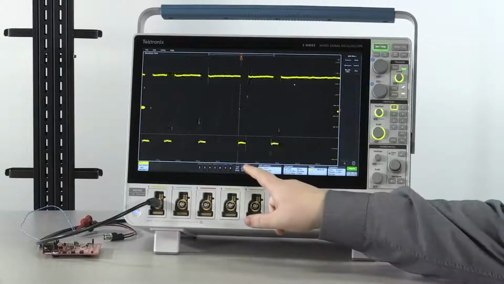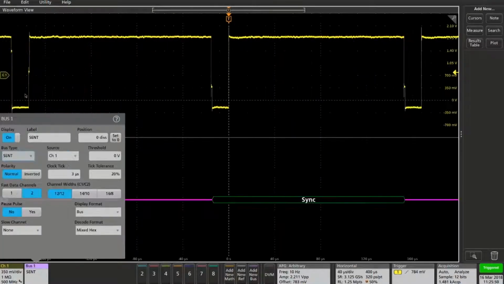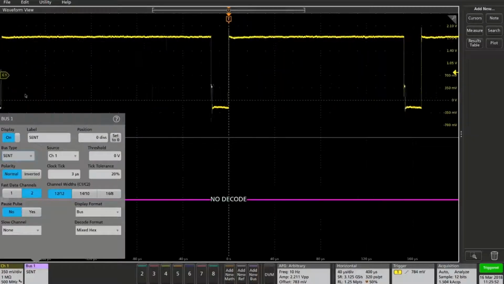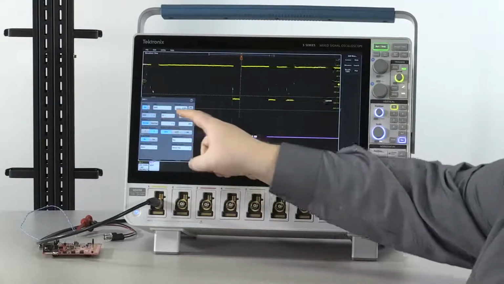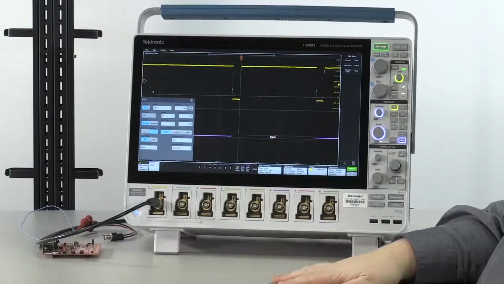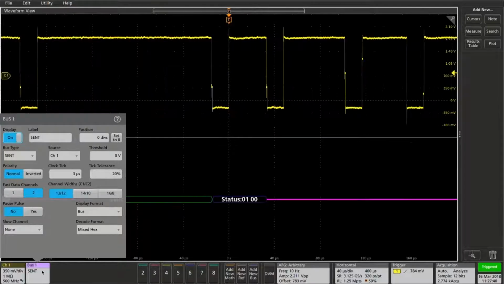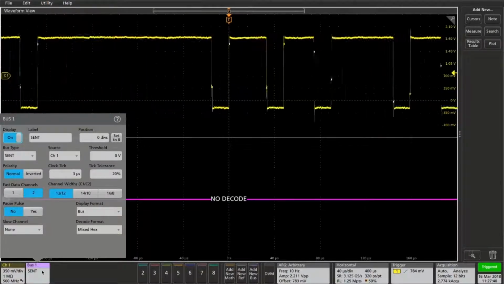Tap Add New Bus, and then select SENT from the drop-down menu. Next, select your source and set the threshold to the center of the waveform. 0 volts is fine for this. Set your tick time according to the device under test. Again, we can leave 3 microseconds for this device.